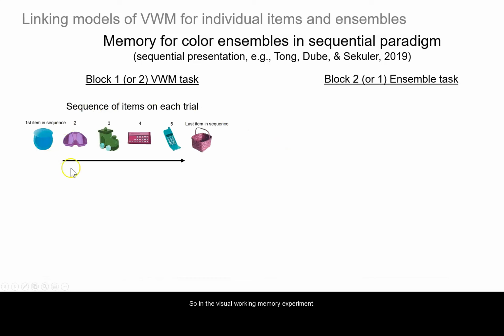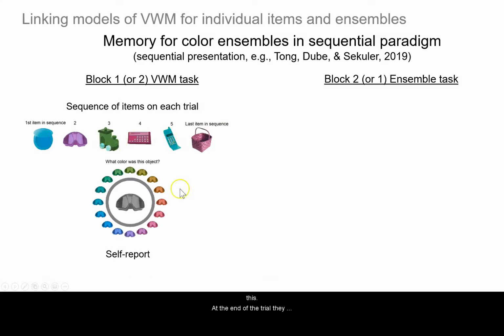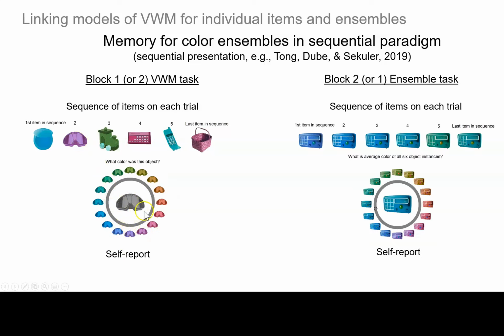So in the visual working memory experiment, on each trial, people saw a sequence of color objects like this. At the end of the trial, they were probed on one of the items, being asked to report on its color. And then in the ensemble task, people saw a sequence of the same object in different colors and were asked to report on the average color at the end of the trial. So one small difficulty is that if we present all colors randomly in the ensemble task, recency effects are going to wash out in the average.